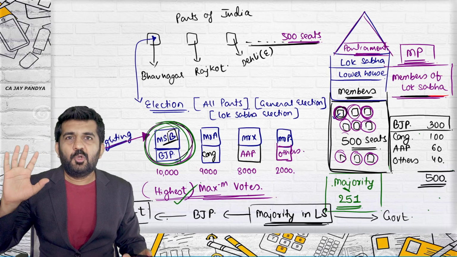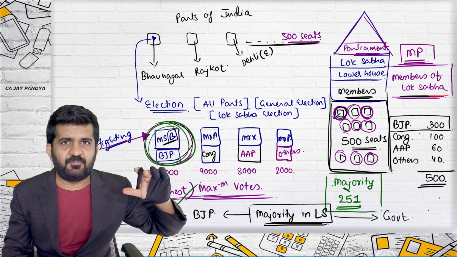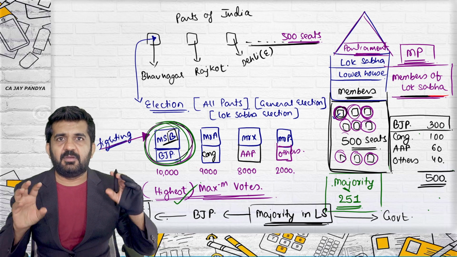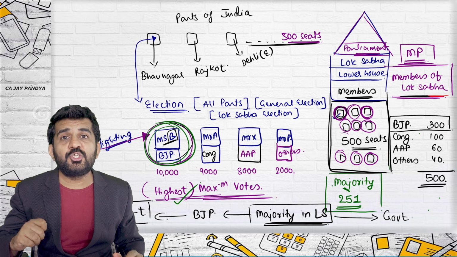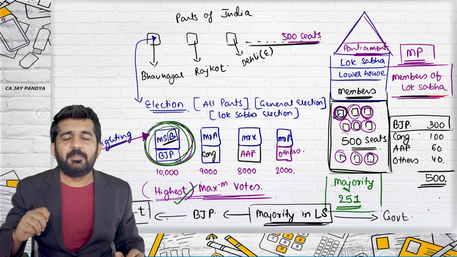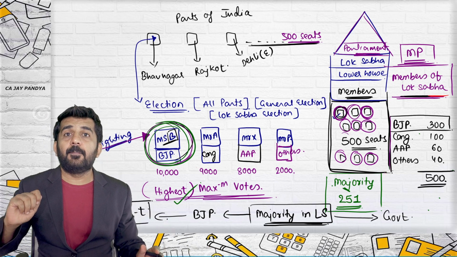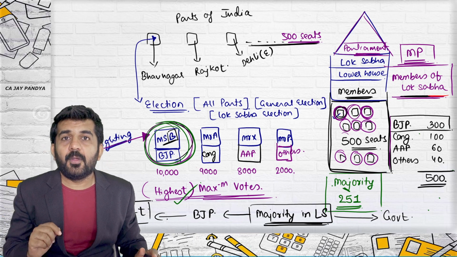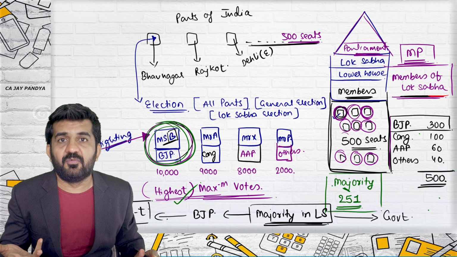First, Lok Sabha. There are 500 seats in our classroom. Actually, in the last Lok Sabha, there were 543, but we have taken 500 in our classroom. So there will be 500 parts of India where elections are held. The majority of votes in a particular seat will win you the seat, and you will become a member of Lok Sabha. Then the overall tally will be done. The political party which is in majority will form the government.